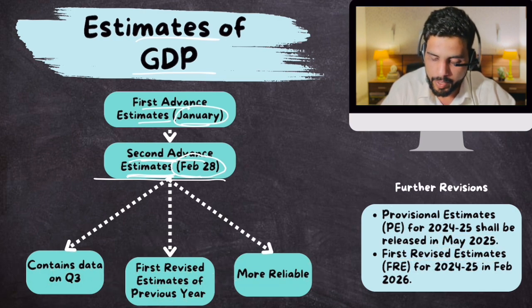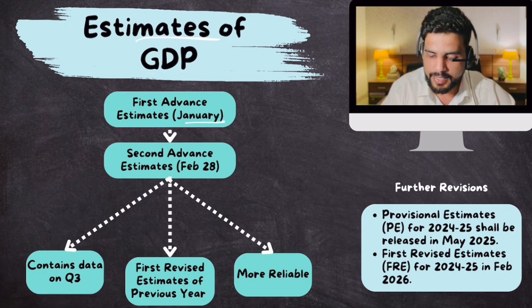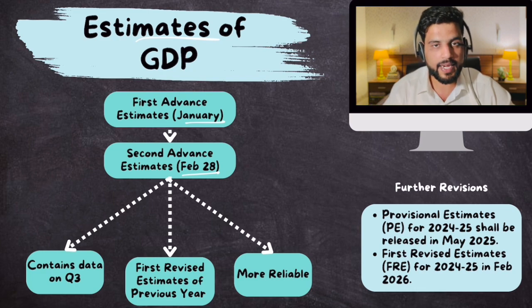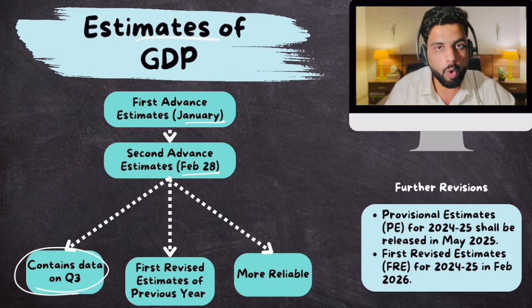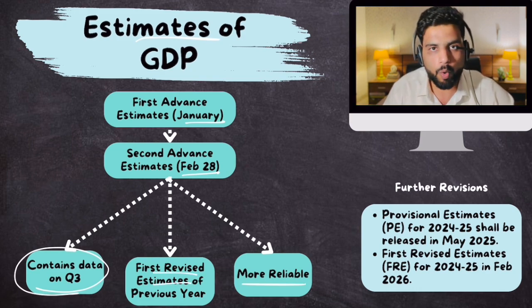Okay, so remember, first advance estimates of this current year are released in January, then second in Feb. The second advance estimates contain data for quarter 3. They also contain data for first revised estimates of previous year. And then these are more reliable.